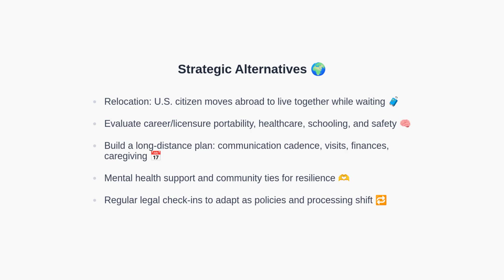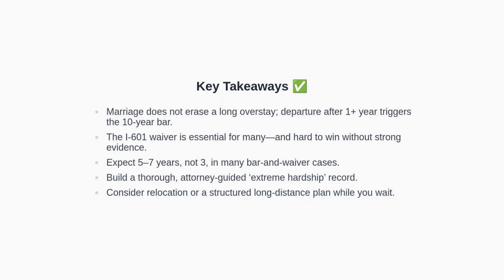Next, we will cement the most important takeaways. These are the key points. First, marriage does not erase a long overstay. Departure after 1 year or more triggers a 10-year bar. Second, the I-601 waiver is often essential and requires strong, attorney-guided evidence. Third, timelines of 5 to 7 years are common for bar and waiver cases. Fourth, success depends on a thorough extreme hardship record. Finally, consider relocation or a well-structured long-distance plan while waiting.